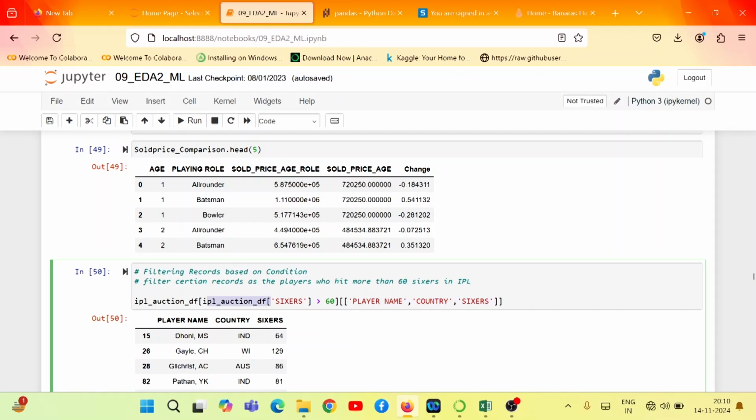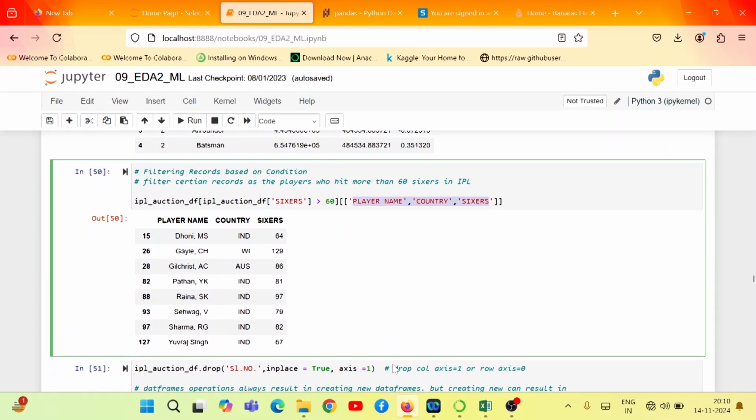We can find that out by executing this command. You may see here, Dhoni is a person from India who has hit 64 sixes. Gayle is a person from West Indies and he has hit 129 sixes, right? So that is the idea of this.